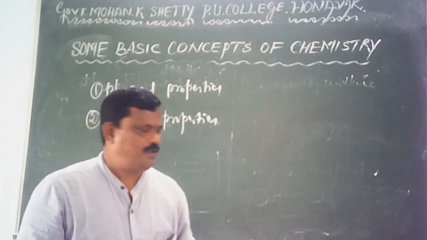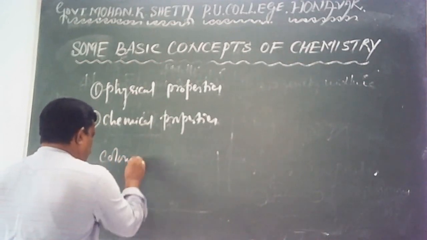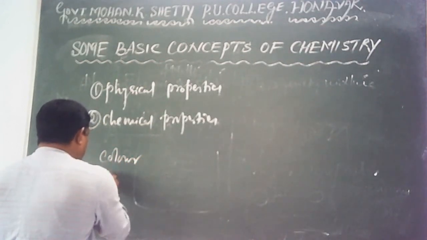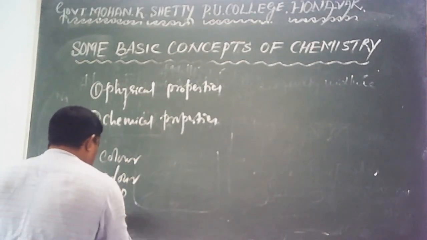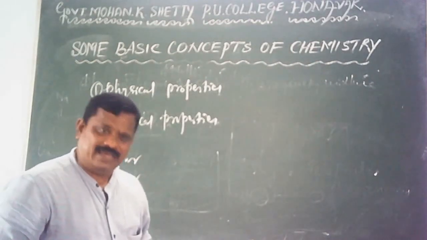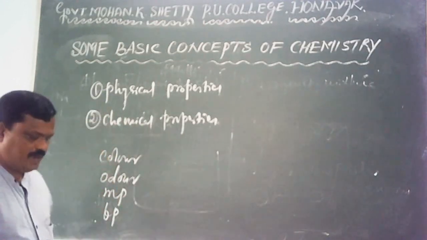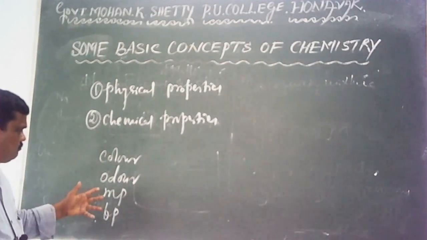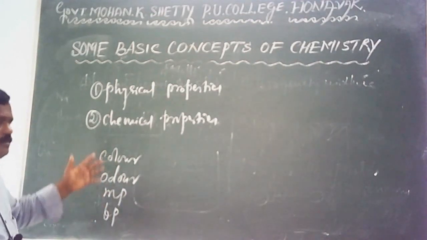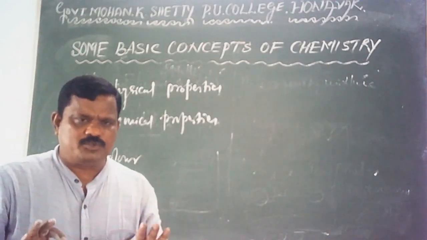For example, color, odor, melting point, boiling point, density. These are certain physical properties of matter. While measuring these properties of a matter, nothing will happen to matter. Its identity or its composition will not change.